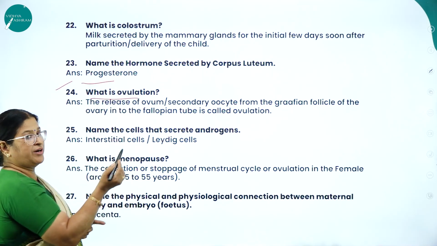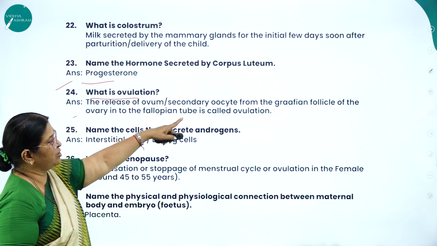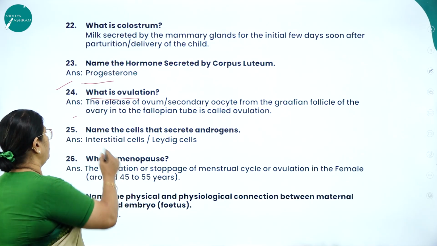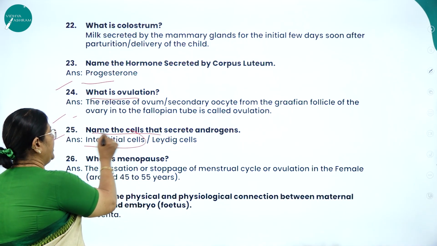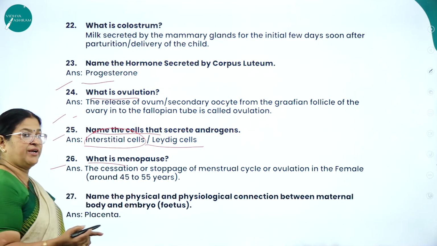What is ovulation? Already I explained a good number of times. The release of ovum or secondary oocyte from the Graafian follicle of the ovary into the fallopian tube is called ovulation. Next, name the cells that secrete androgens. Already I told you. Interstitial cells or Leydig cells. Next, what is menopause? Already I explained.